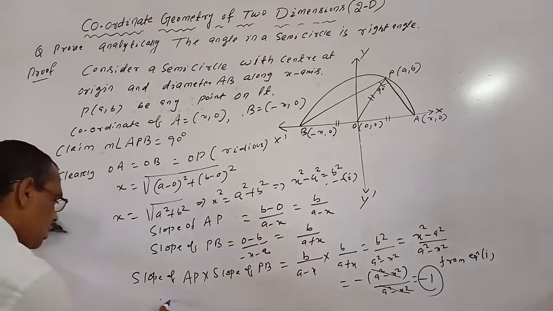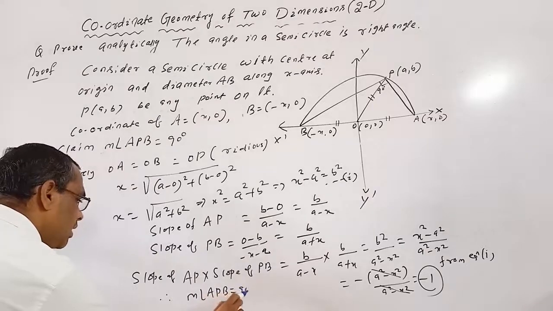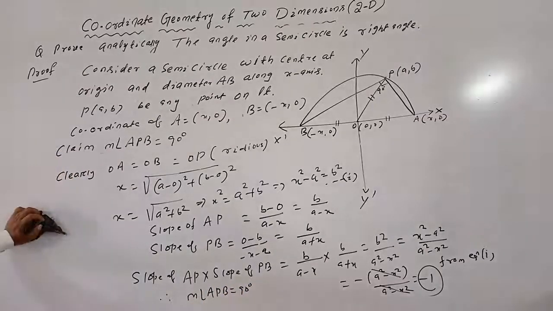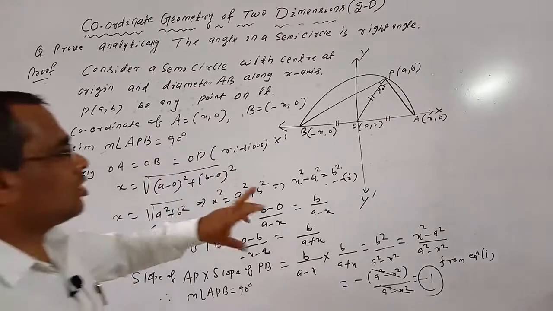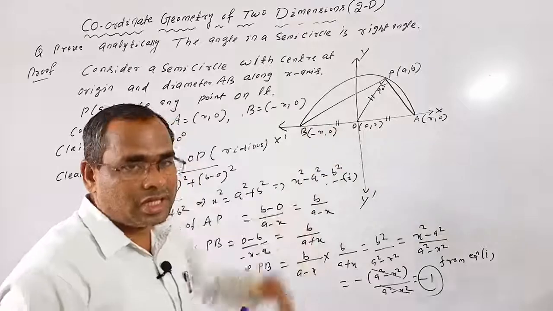So slope of AP into slope of BP equals -1. That means measure of angle APB equals 90 degrees. Okay, since the product of the slopes is -1, that means angle APB equals 90 degrees. So an angle in a semicircle is a right angle. Okay. The proof is easy if we take one vertex at origin and diameter AB along the x-axis.